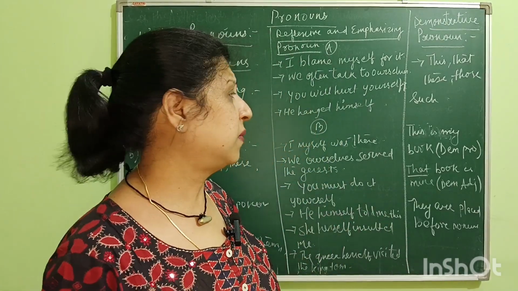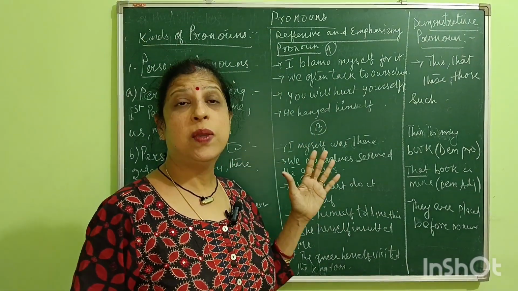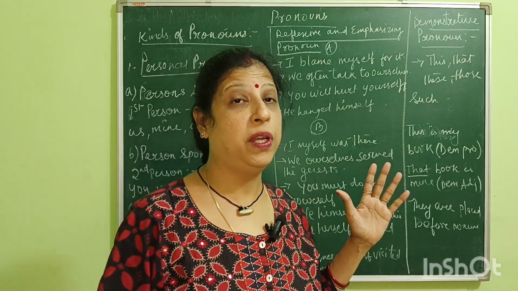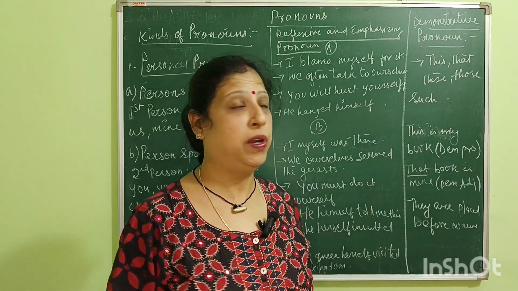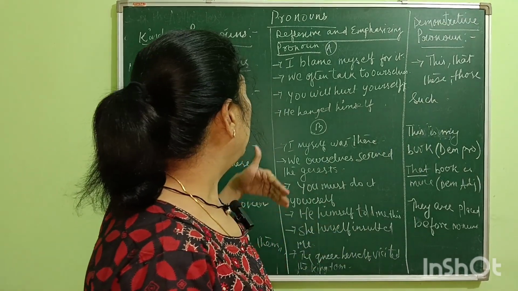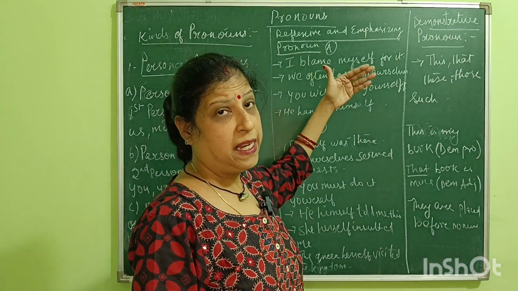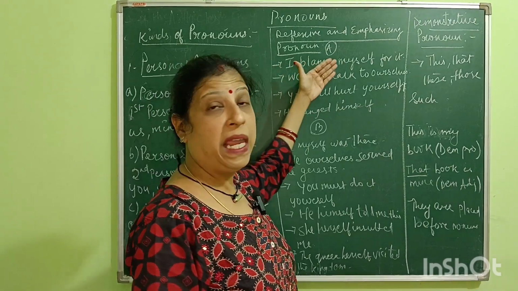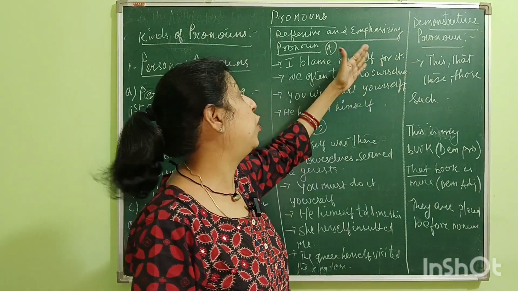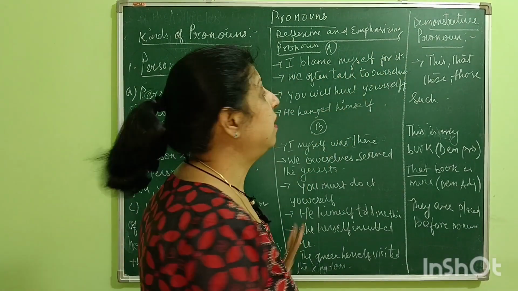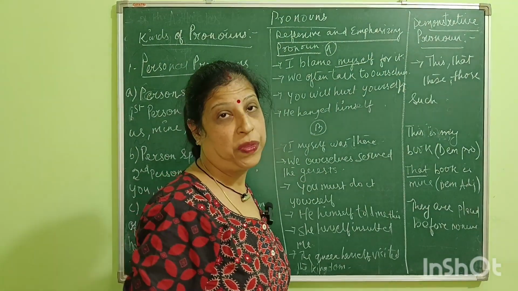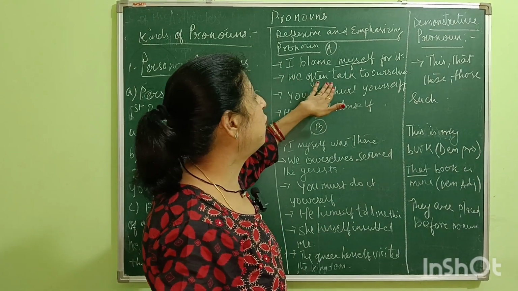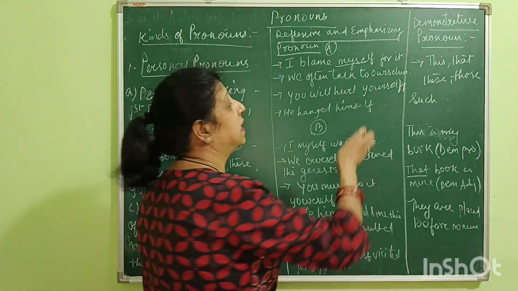Now, next, we are having another two kinds of pronouns, that is reflexive and emphasizing pronoun. Now, when we are saying I blame myself for it, then here myself becomes a reflexive pronoun. We often talk to ourselves.